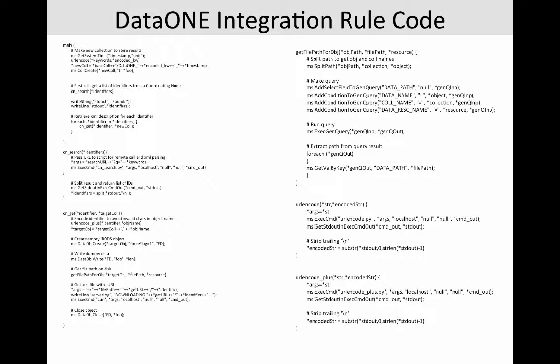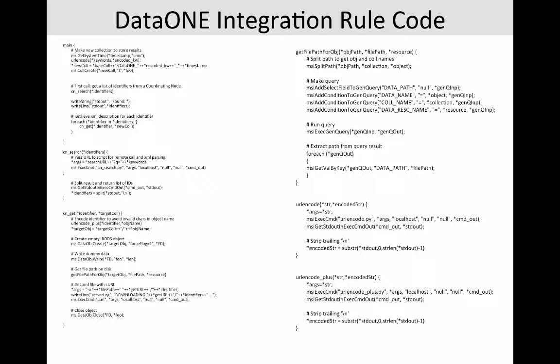The function cnSearch uses the keywords to create a request to do a search. A Python script is called to interact with the DataONE coordinating node and issue the request. The results are retrieved into a variable called standard out. The function to get the XML descriptions for each identifier is called cnGet. This creates a target file on disk into which the results will be written. A curl command is used to issue the request to DataONE.